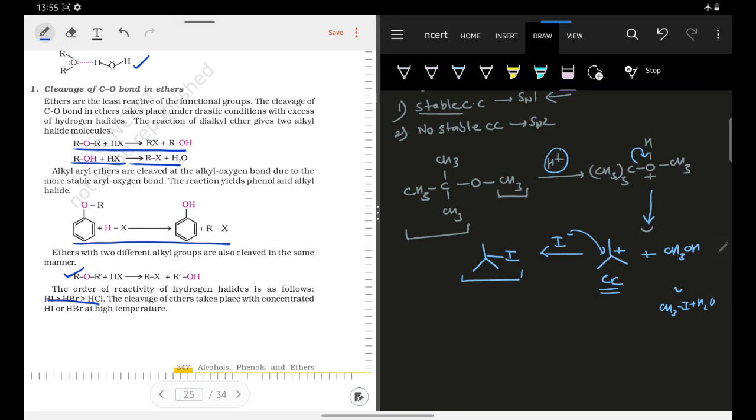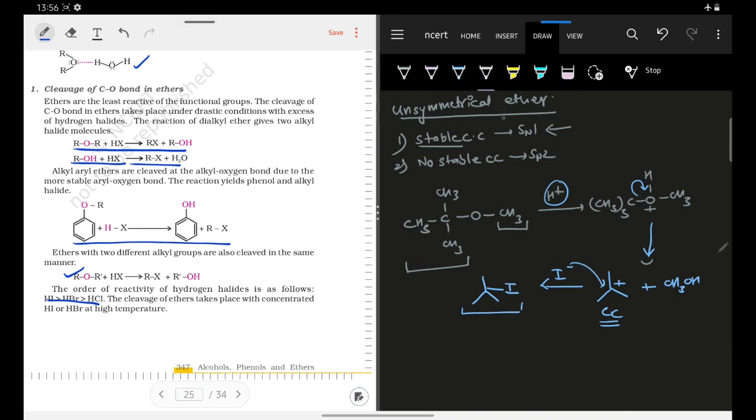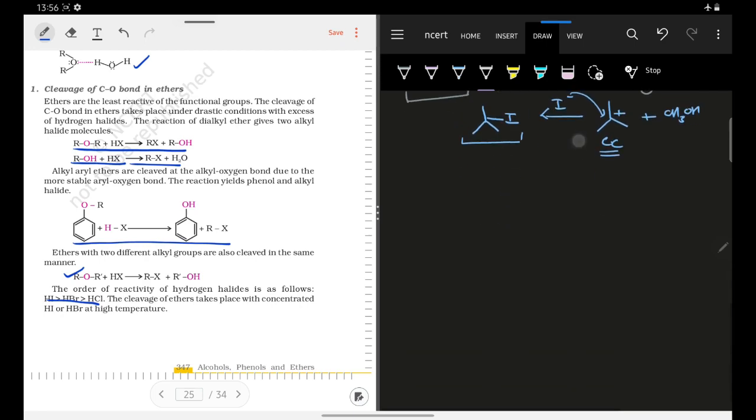So this is what they usually ask. They give you some unsymmetrical ether, and they give you only 1 mole HI, or 1 equivalent HI, and then they ask you what is the product formed, okay. So if you remember only this point, it is more than sufficient for you, okay. Now let us try to move further.